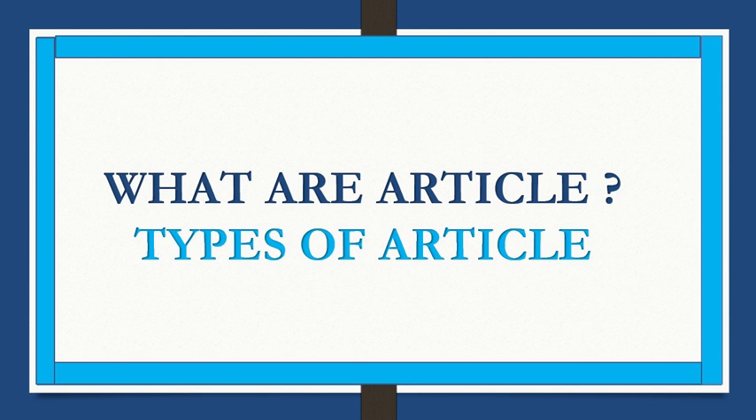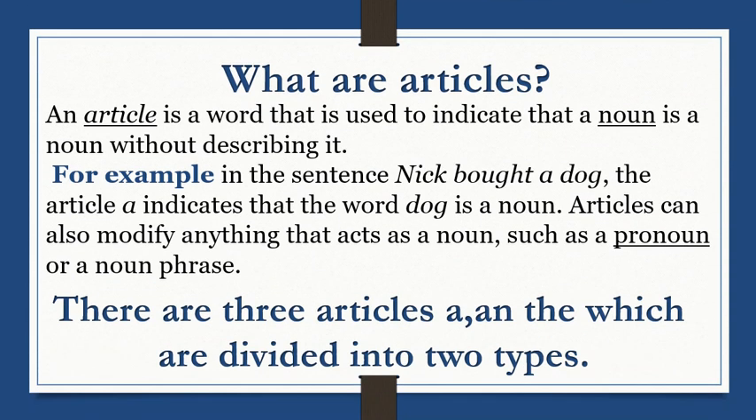Today my topic is about what are articles, and the types of articles. What are articles? An article is a word that is used to indicate that a noun is a noun without describing it. For example, in the sentence, Nick bought a dog. The article a indicates that the word dog is a noun, and articles can also modify anything that acts as a noun, such as a pronoun or a noun phrase.